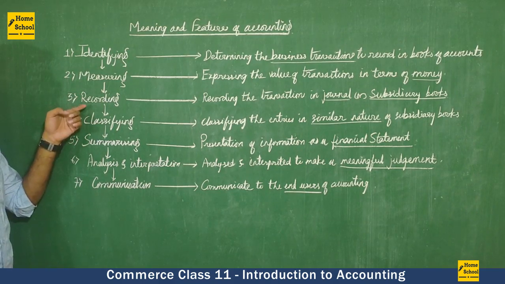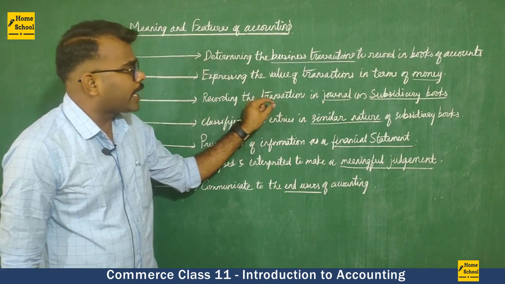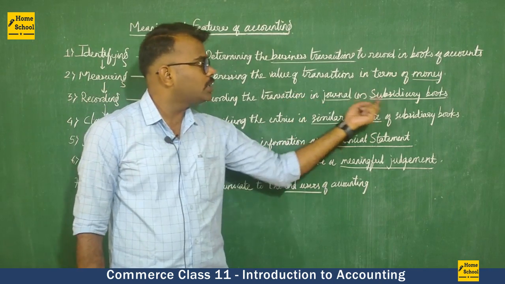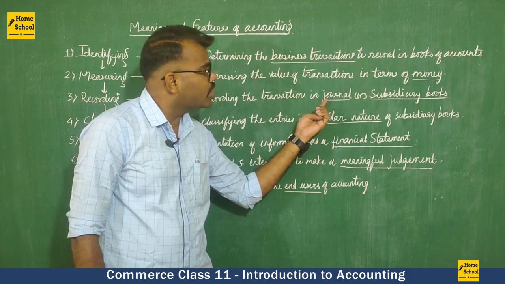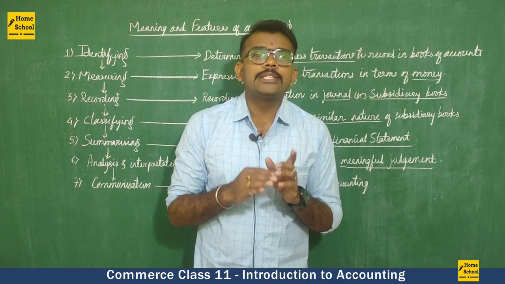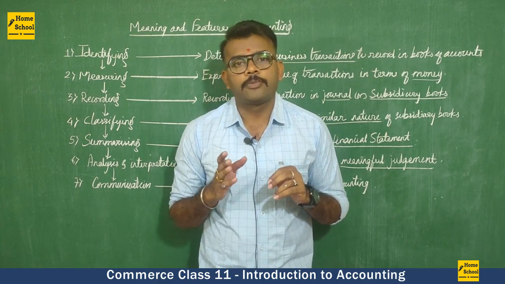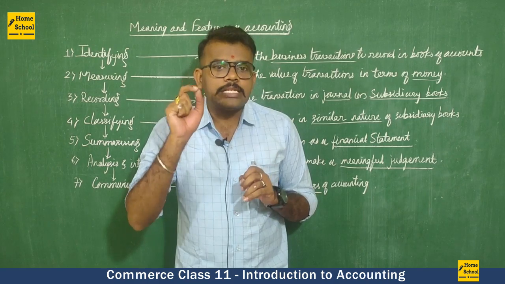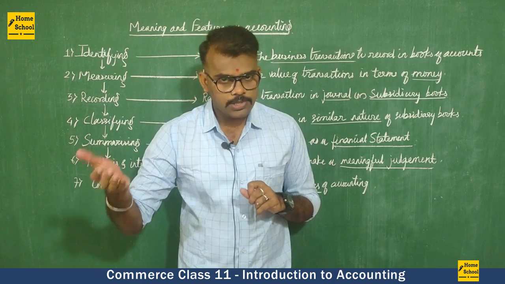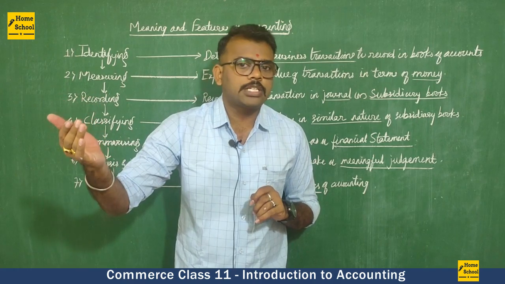Then the third point is recording. So recording says that here we record the transaction in a journal or subsidiary books. Here we have two words to understand, very important: journal and subsidiary book. Journal means it is called the principal book of accounting. Journal book, original book of accounting, because every business transaction we are going to record in this book. In the future classes, we are going to understand how to prepare the journal entries.